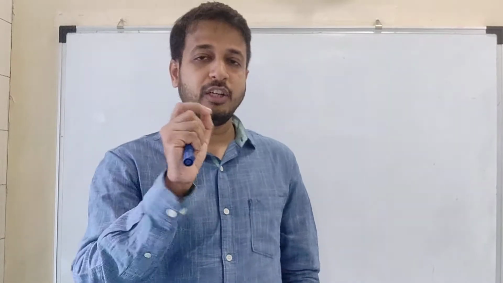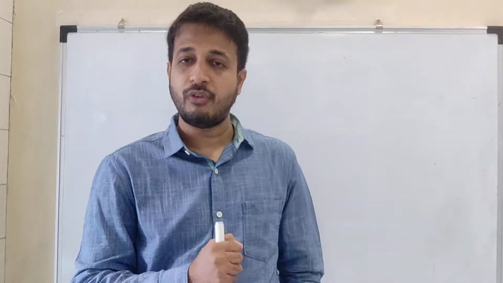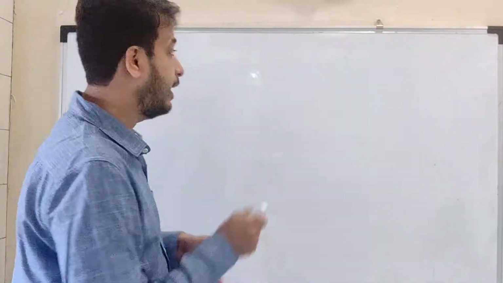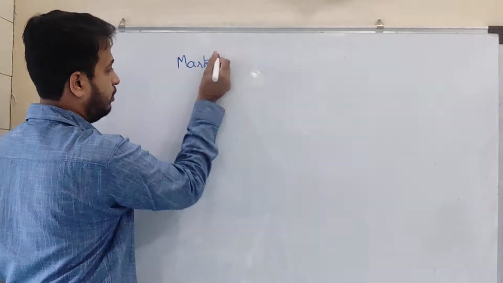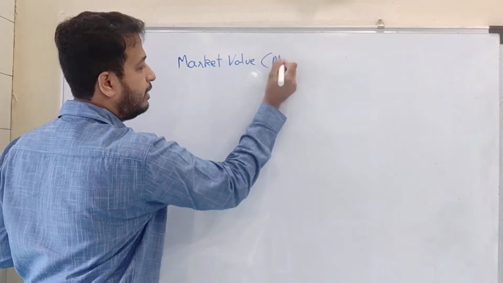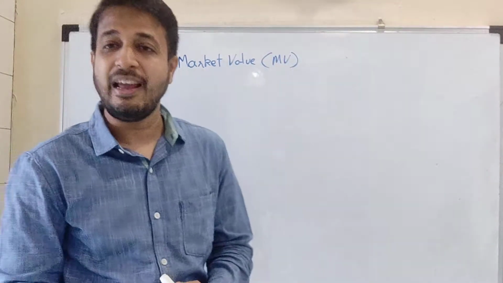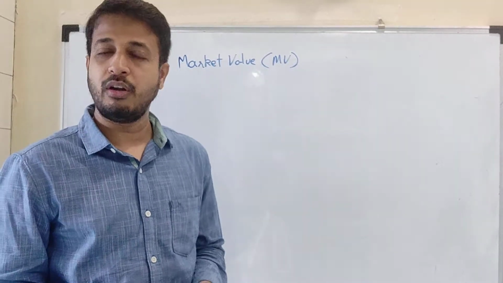The first term to understand: the price at which we buy the shares of that company is called market value, also named MV. The short form is MV.